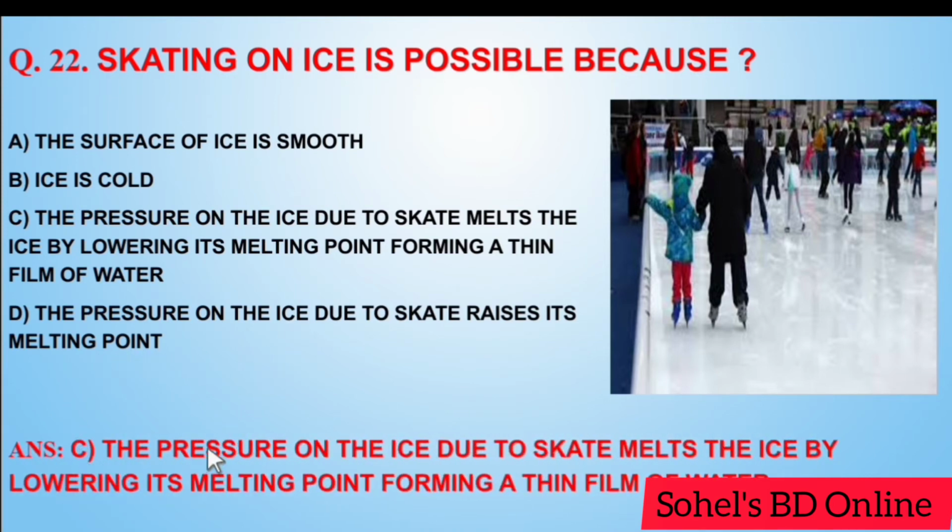Answer C, the pressure on the ice due to skate melts the ice by lowering its melting point, forming a thin film of water.